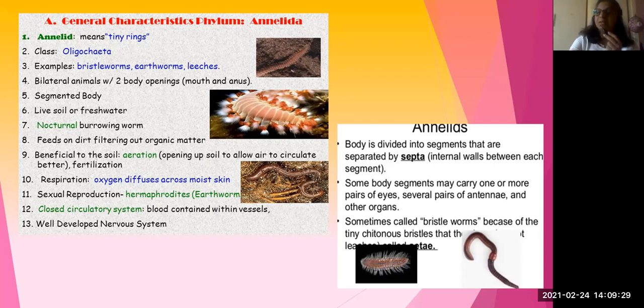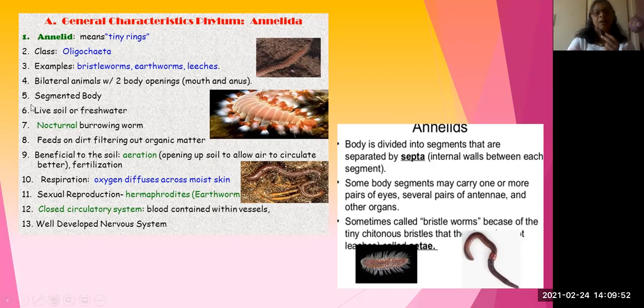So two halves consist of the same organs. That's why it is bilaterally symmetrical. And also it is triploblastic. That means three germinal layers are present: ectoderm, mesoderm, and endoderm.